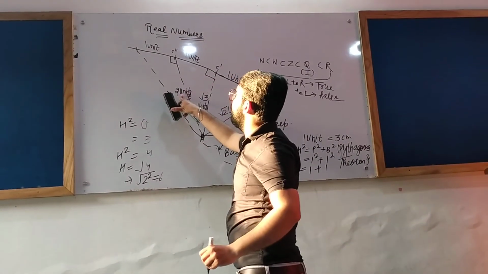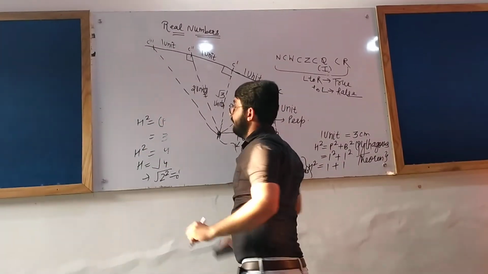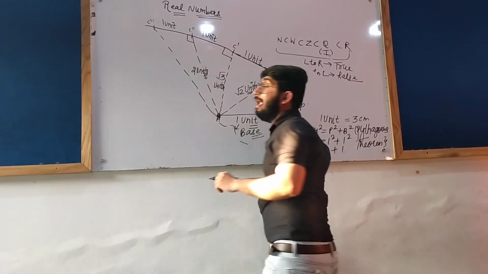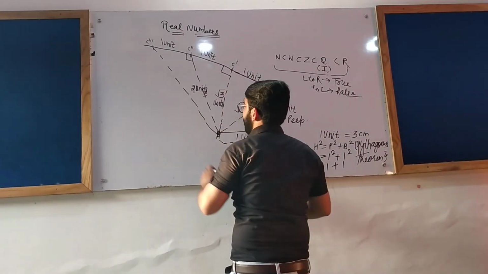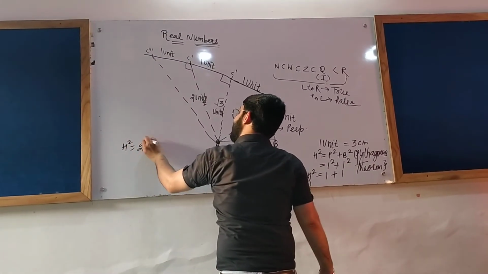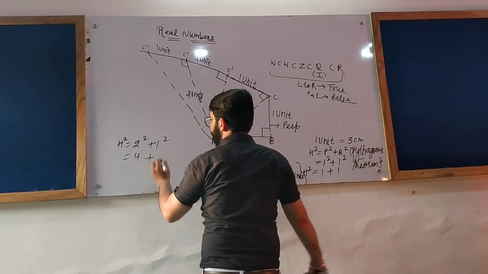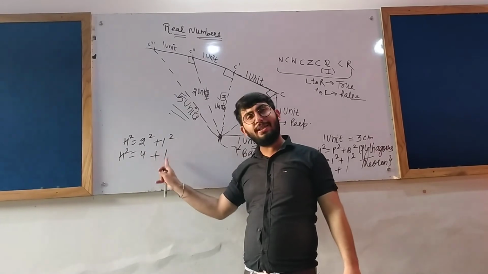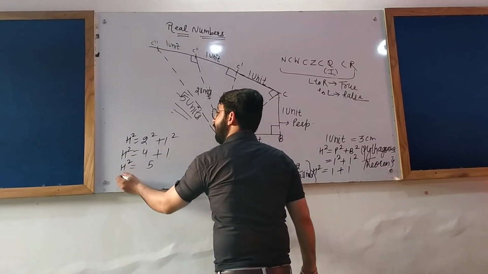This is 2 units. Now let us see what this C triple dash represents, using Pythagoras theorem. Why are we applying Pythagoras? Because it is a right angled triangle. 2 units, 1 unit. H square equals 2 square plus 1 square. 2 square is 4, 1 square is 1. 4 plus 1 gives you 5.